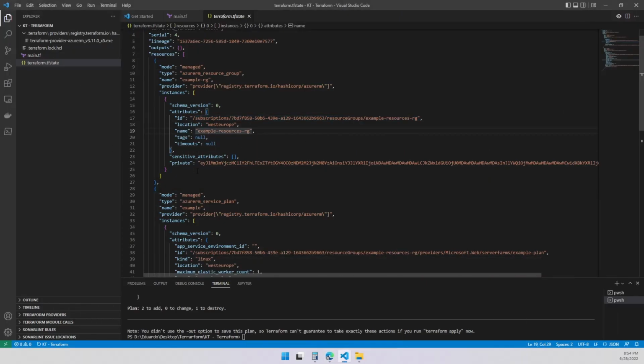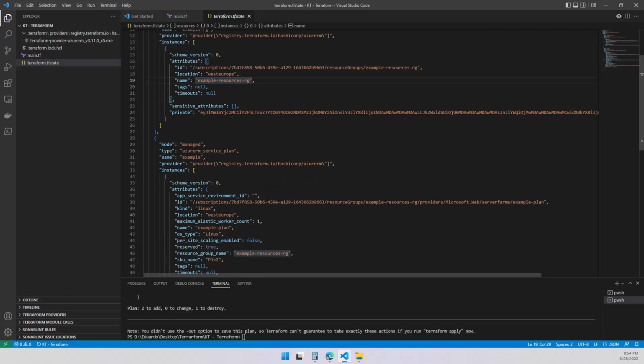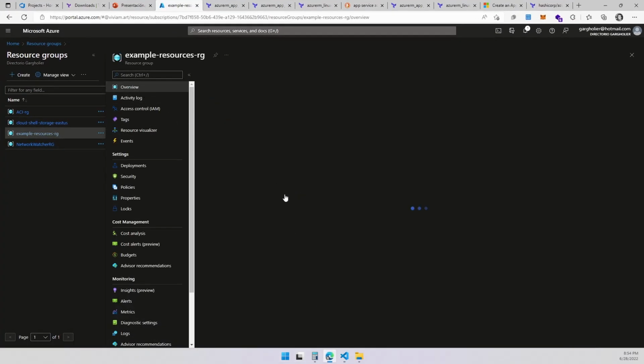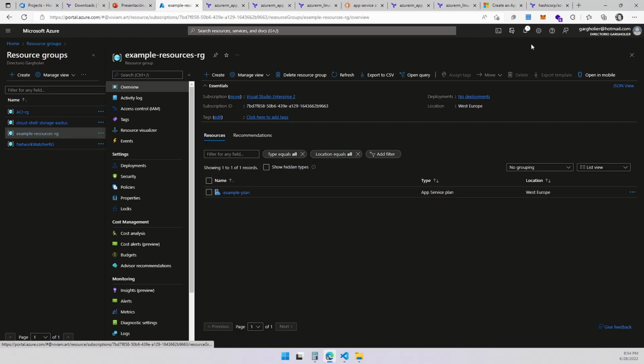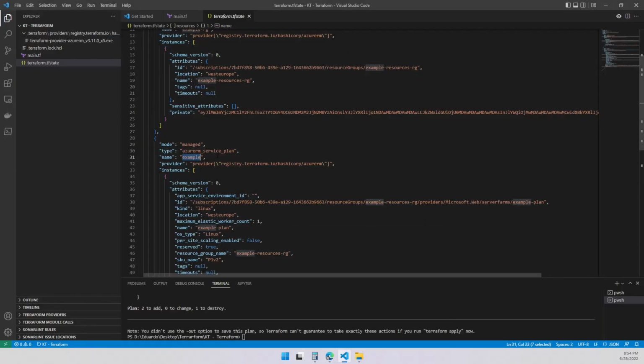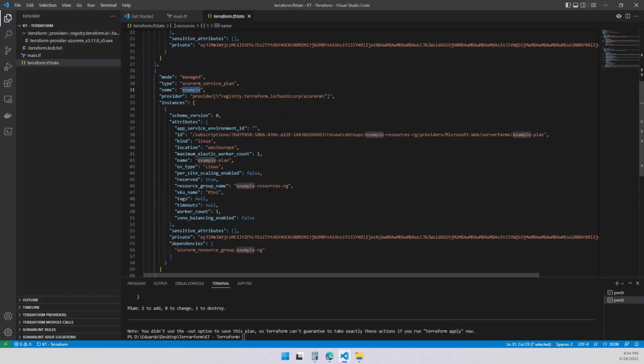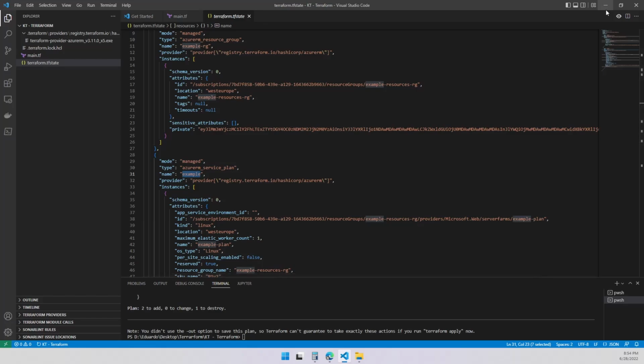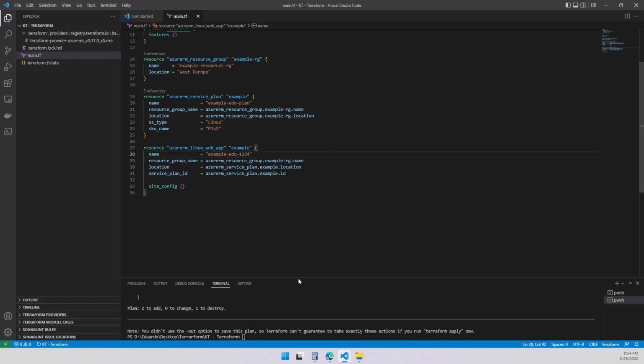West Europe, right? So you can see this is a list of attributes. So we also have a managed service plan called example. And yes, we do. We can see it over here as example plan. But that's it, right? The bigger the list you have for it, the bigger the list of resources you're going to see over here. So it's all good over here.